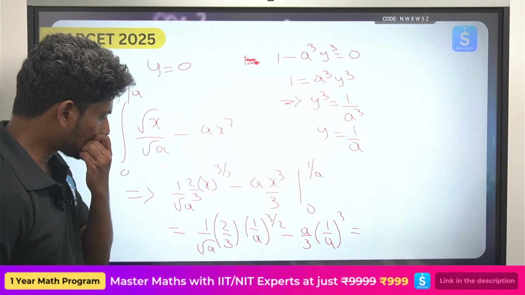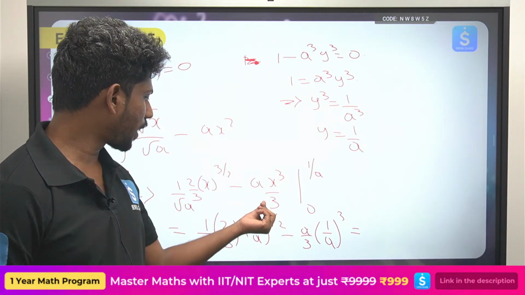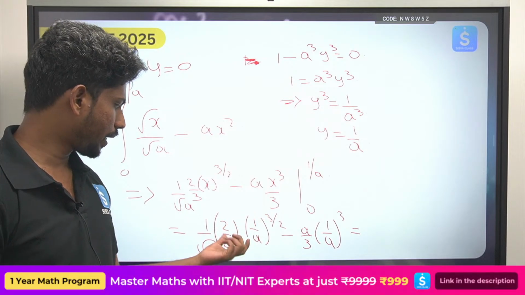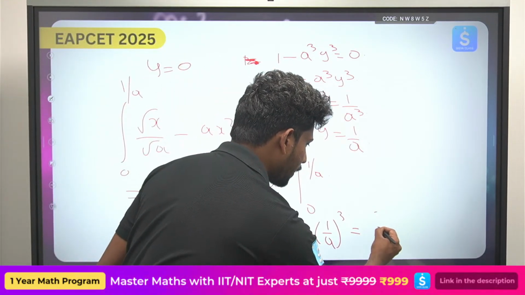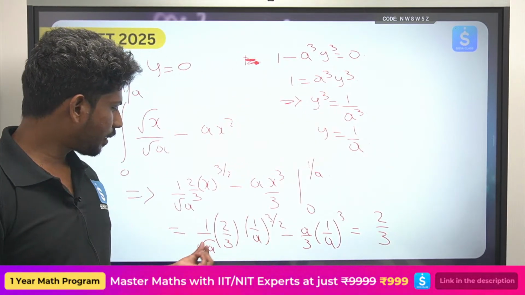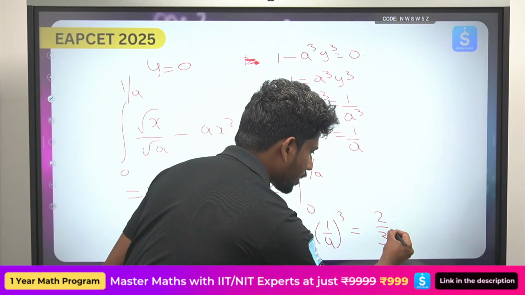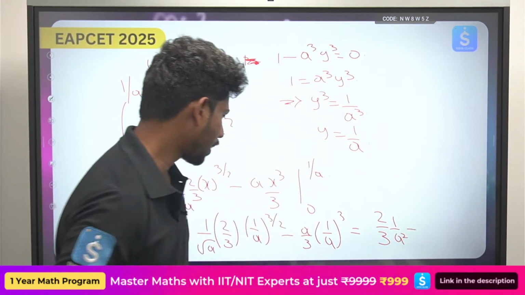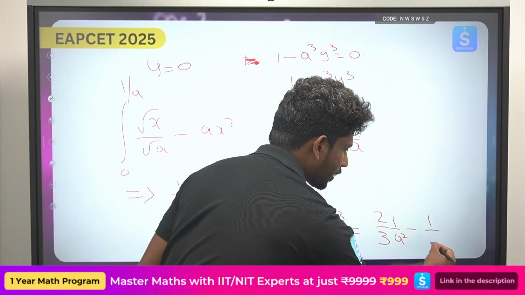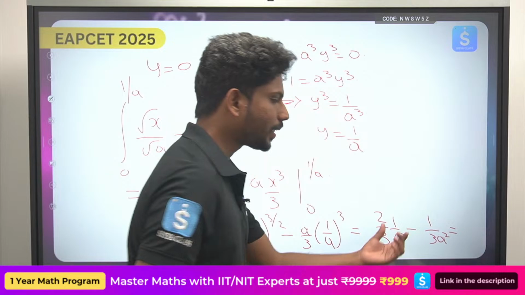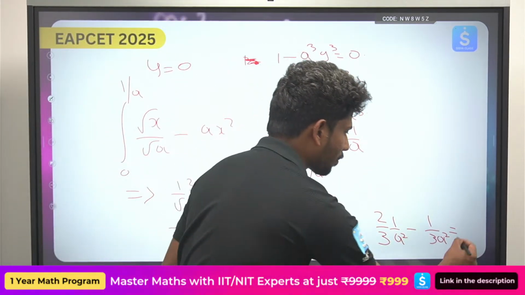Now 3 by 2 minus 1 by 2 will be a, so you can write this as 2 by 3, a power 3 by 2 plus 1 by 2, that will be a square. So 1 by a square minus a by a cube, you will get cancelled, so this will be 1 by 3 a square. So 2 by 3 minus 1 by 3 is 1 by 3 a square.